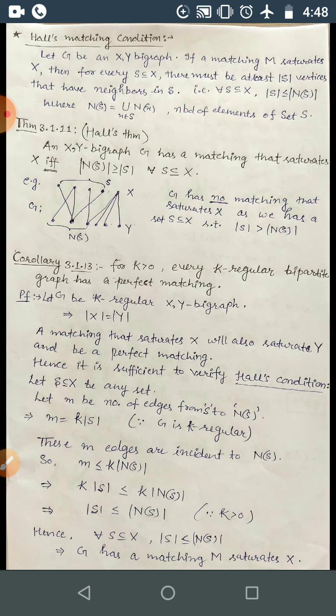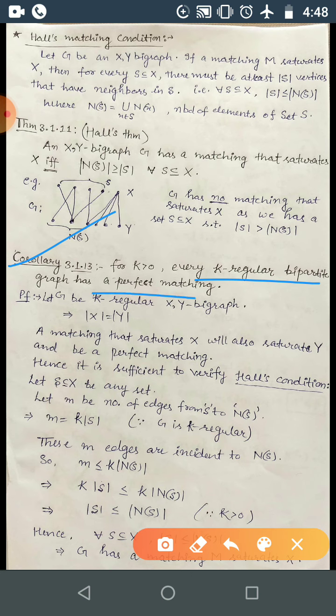In the last lecture I discussed Hall's condition and this corollary: every k-regular bipartite graph has a perfect matching. Here, in a k-regular bipartite graph, both partite sets have the same cardinality, and a matching that saturates X, one partite set, will also saturate the other partite set.